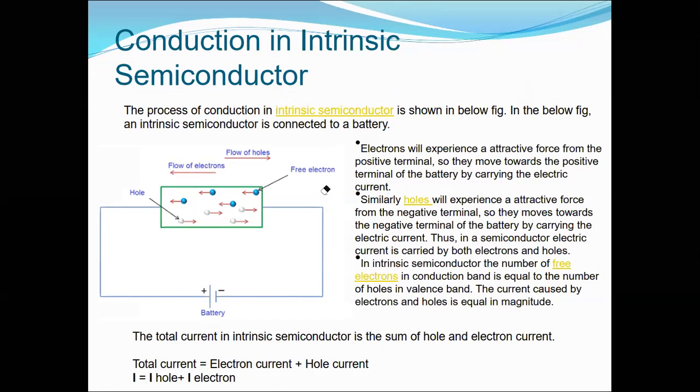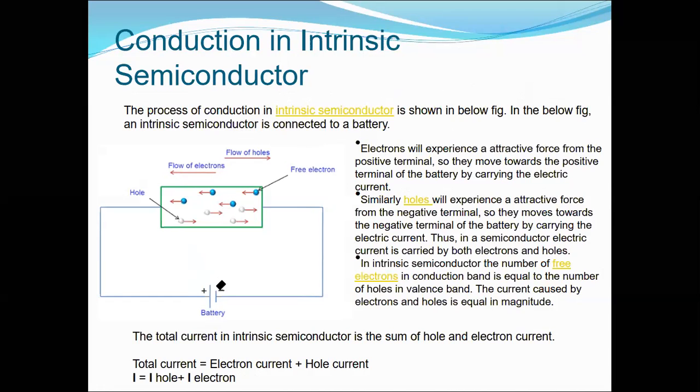Now, conduction in intrinsic semiconductor. We are talking about the intrinsic semiconductor, silicon only. The process of conduction in intrinsic semiconductor is shown in the figure in this way, which I have already discussed. Once we apply some biasing, there will be free electrons and free holes.